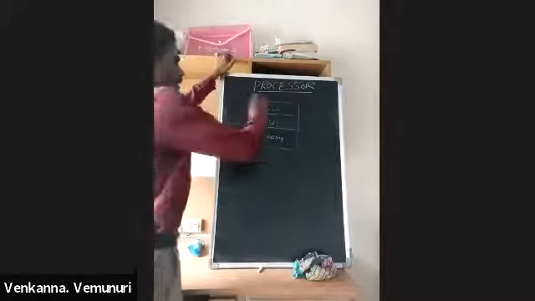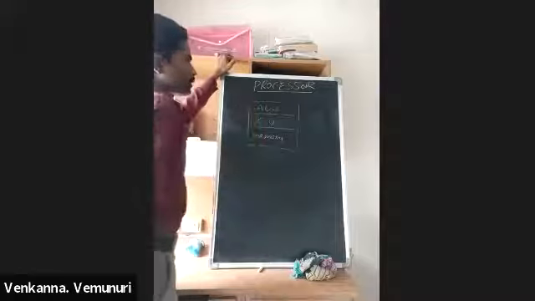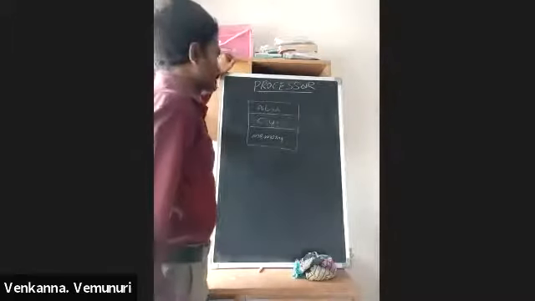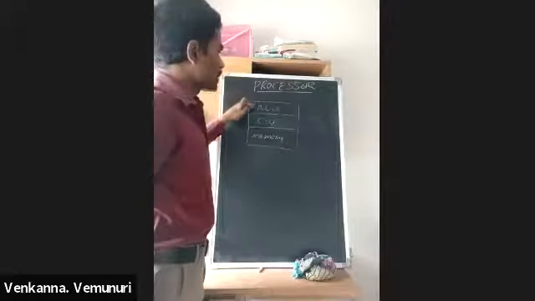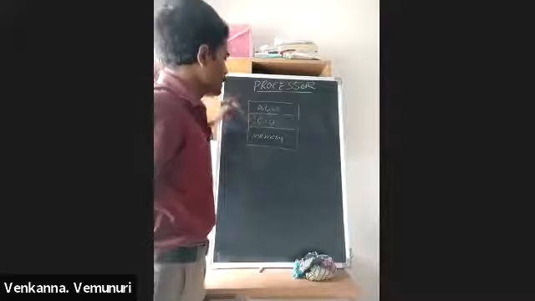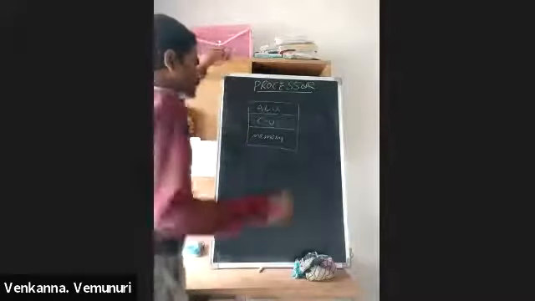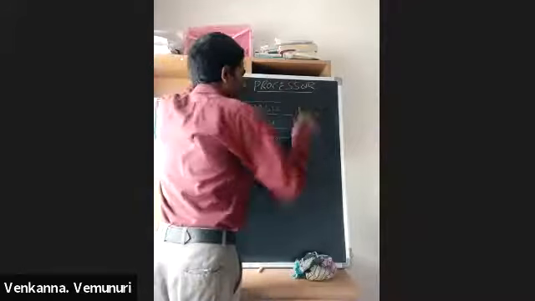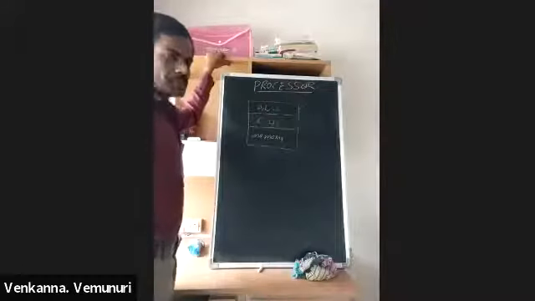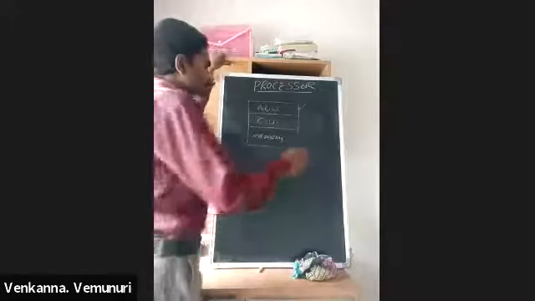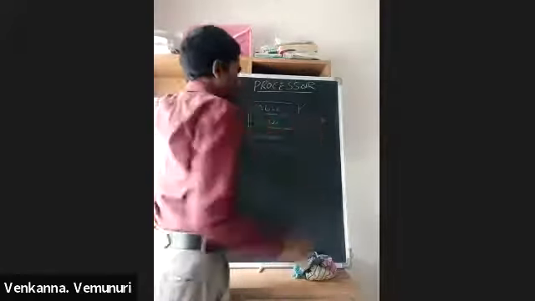So it is called processor, CPU. CPU means central processing unit. In this there are three sections: arithmetic logic unit, control unit, and memory unit. The arithmetic logic unit performs mathematical calculations, and the control unit controls the entire machine.